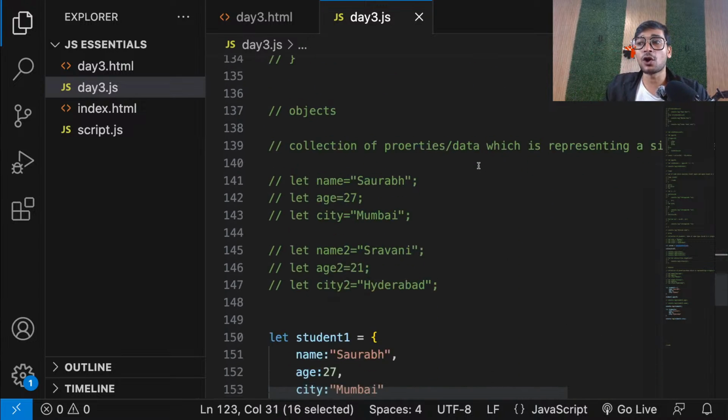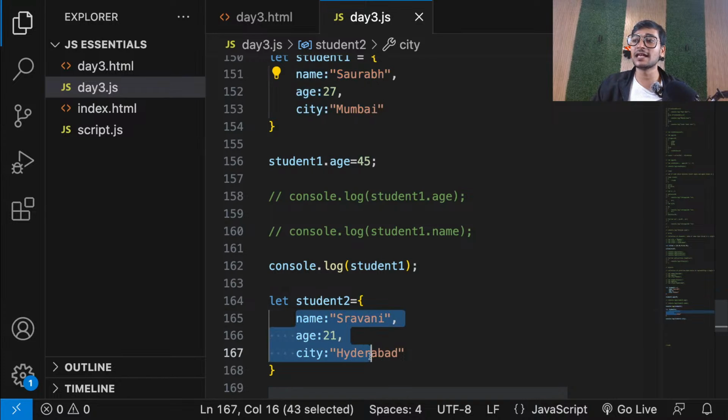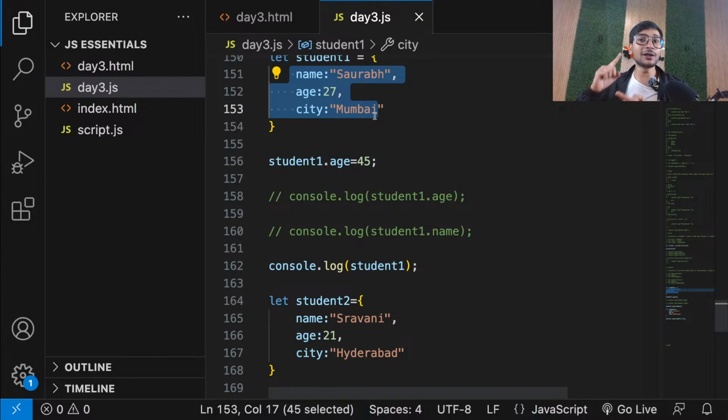Then after that, we talked about objects. Whenever we have some kind of data which is representing a single entity, rather than storing it in different variables, we can create an object out of it, so that all my data will be in one place and it will be much easier for me to read. And my naming convention will not be hampered, because I can create multiple objects and give the same properties again and again. But because they are different objects, it will work, right, guys? So create an object whenever you have different kinds of data that are all collectively representing the same entity.